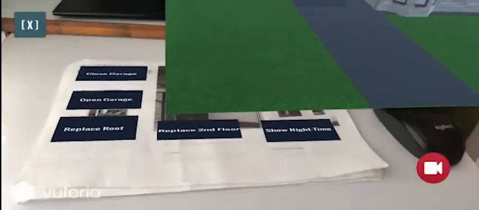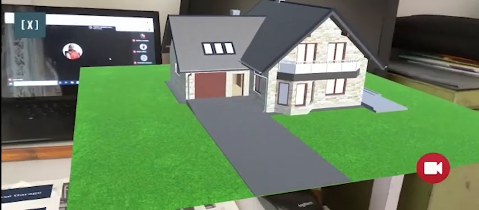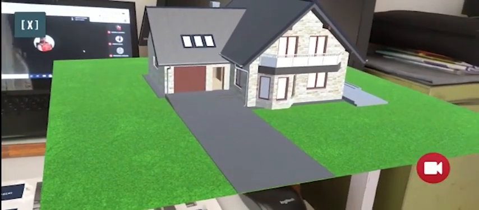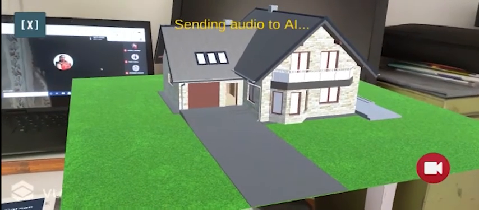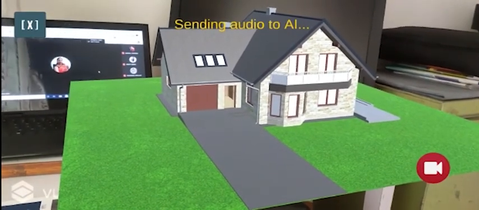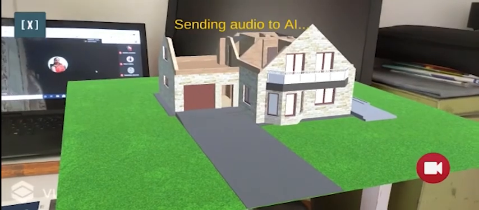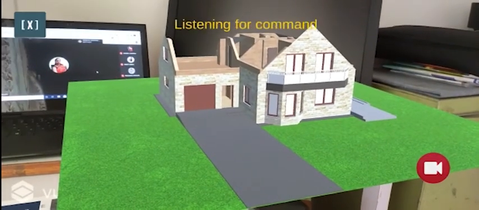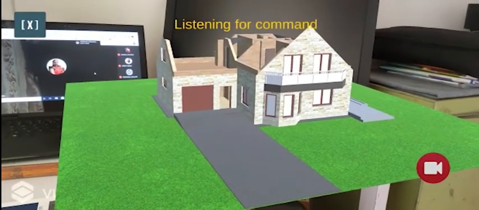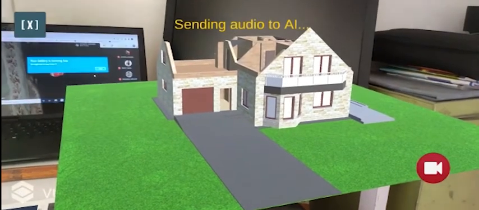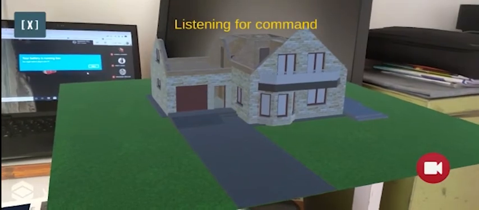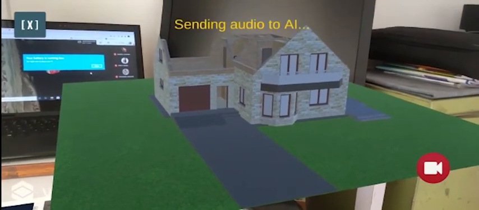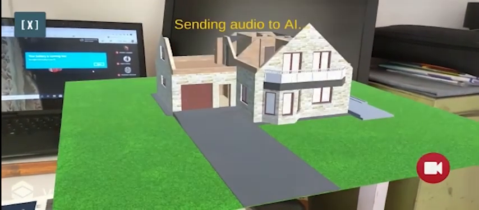So here you can see a second beautiful house model of our augmented reality real estate app. I am again sending commands to wit.ai, that is remove the roof. You can see that the roof has been removed. Then I am sending another command, that is change to night mode. So it is sending again to wit.ai, and it has changed to night mode. And again I am sending the command change to day mode. So it has changed to day mode.